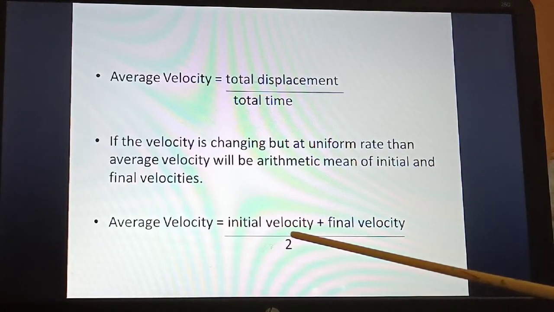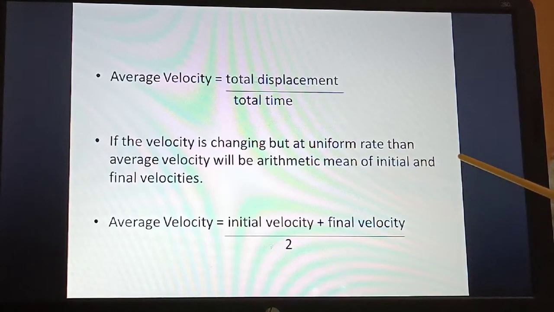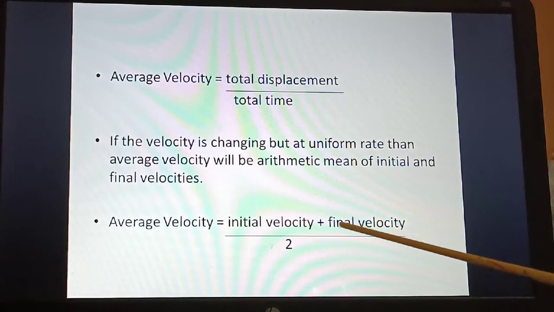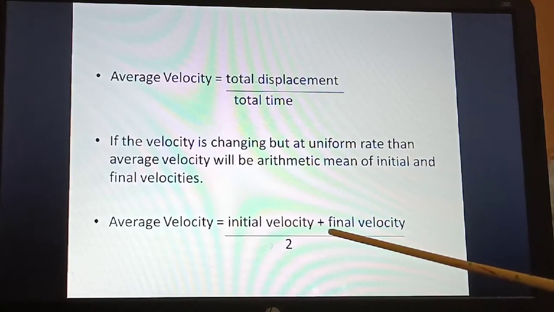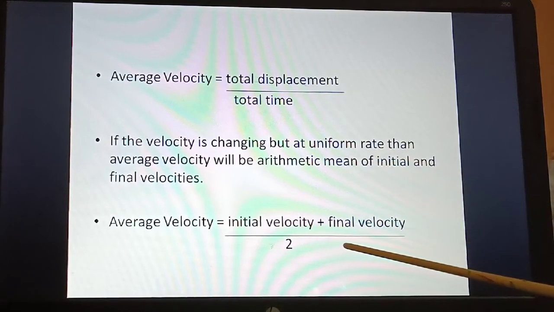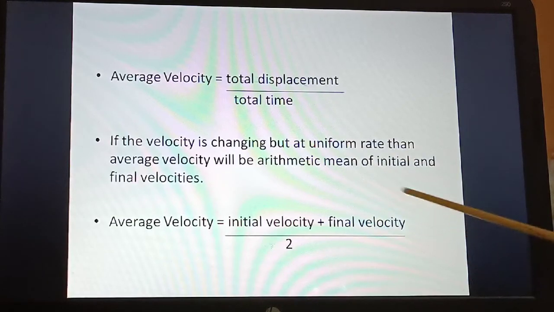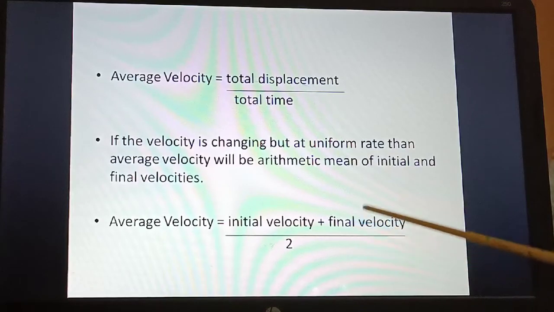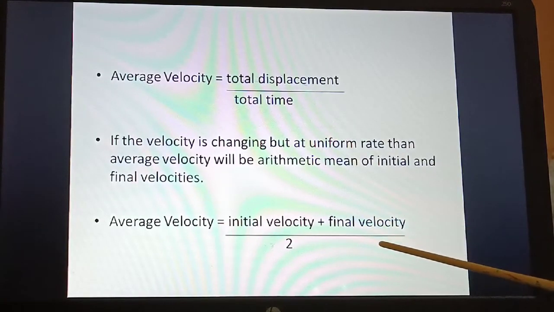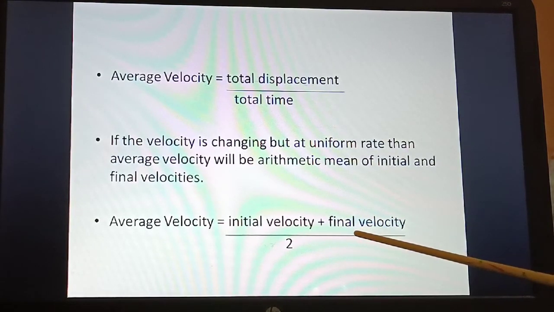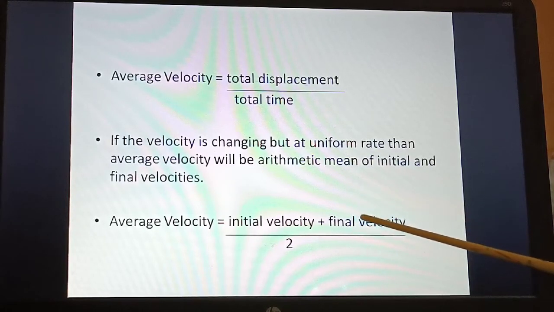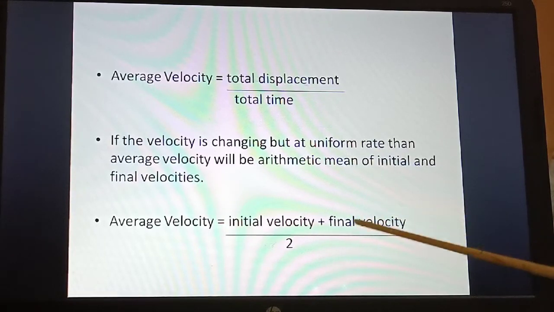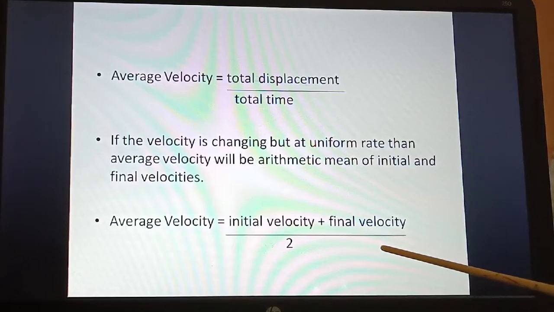At that time what you have to do? Take the arithmetic mean of initial and final velocities. So your average velocity will be initial velocity plus final velocity divided by 2.